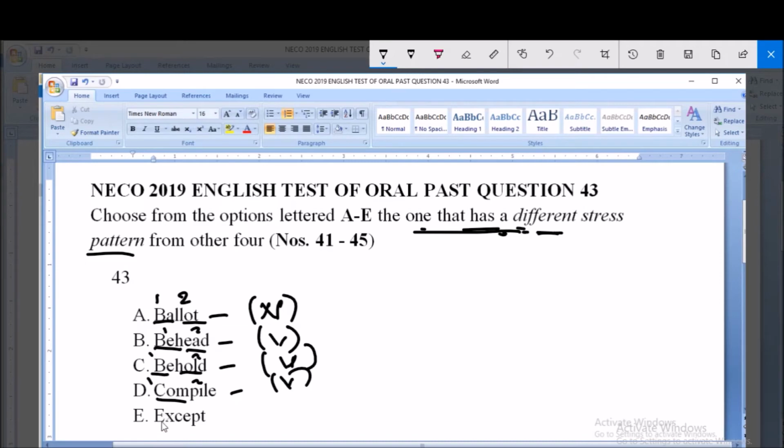Then option E, except, we have the first syllable here and then we have the second syllable here. This is the first and this is the second, so it is also a verb. So by this standard, it means that the only option that has its stress on the first syllable is option A, because options B, C, D and E take their stress on the second syllable. Therefore option A takes its stress on the first syllable.